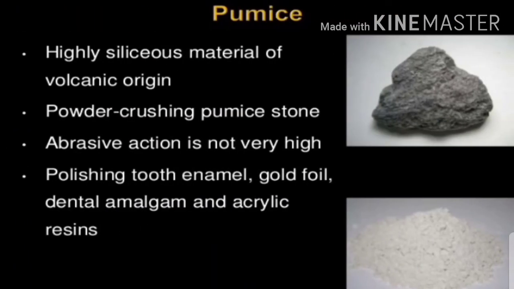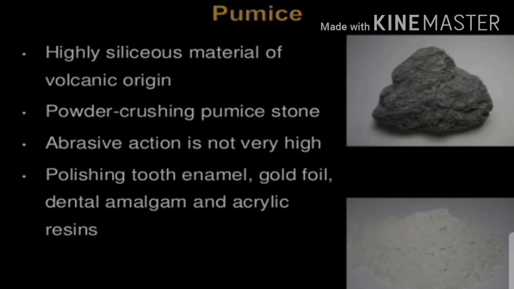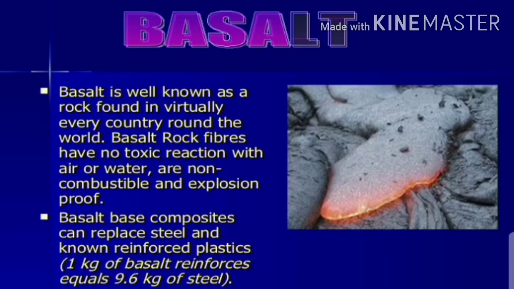So here is the last type of the igneous rock, that is basalt. Basalt is well known as a rock found in virtually every country around the world. Basalt rock fibers have no toxic reaction with air or water, are non-combustible and explosion proof. Basalt based composite can replace steel and reinforced plastics, that is, 1 kg of basalt reinforced equals 9.6 kg of steel. Since it is very dense, it is often used for construction of roads.